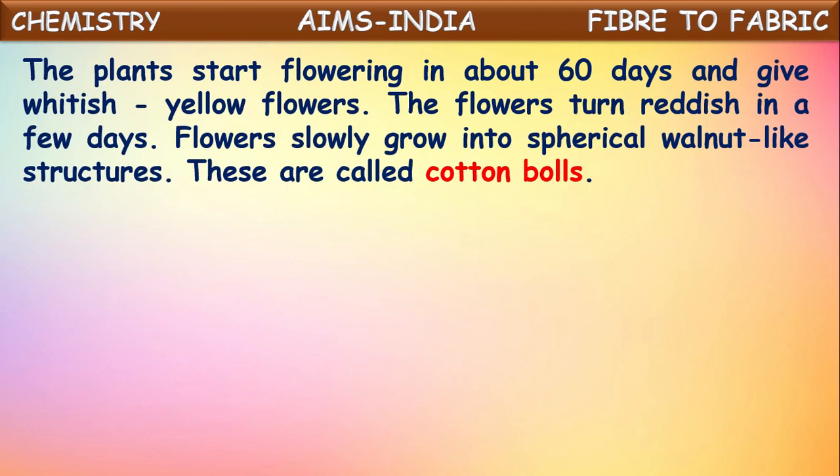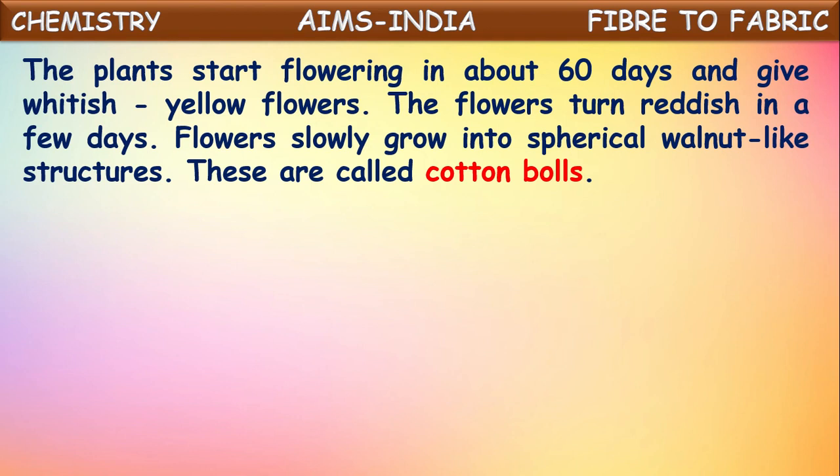The plants start flowering about 60 days after cropping started and give whitish yellow flowers. The flowers turn reddish in a few days. Then the flowers slowly grow into spherical walnut-like structures.